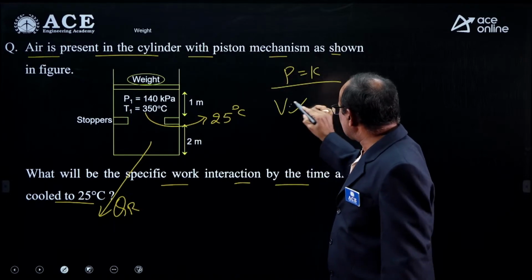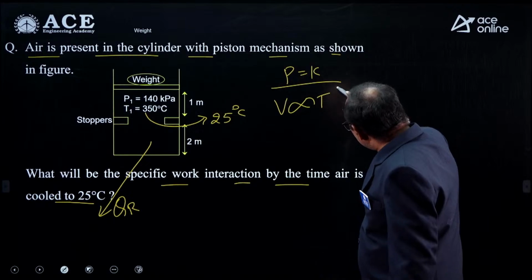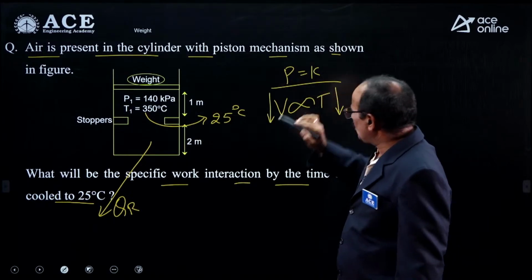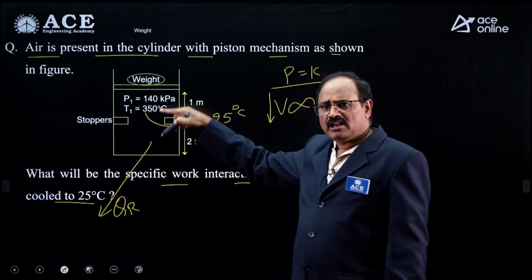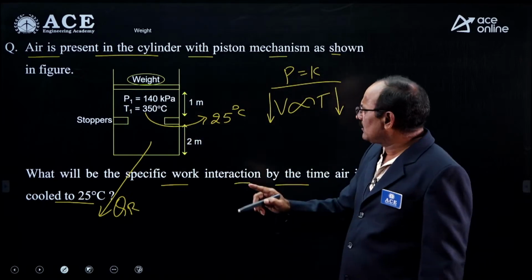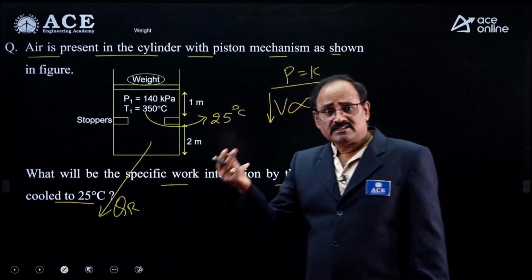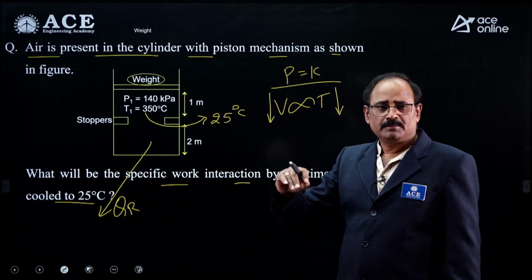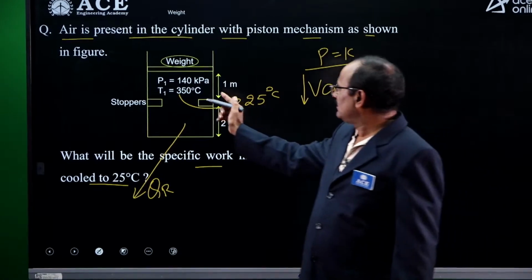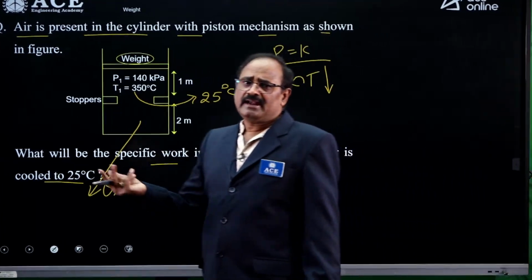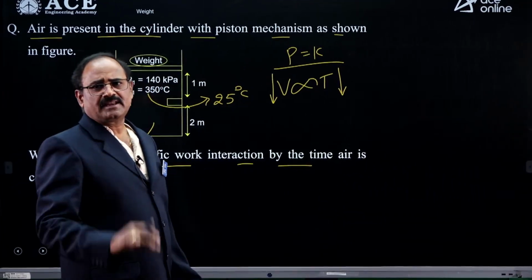since volume is directly proportional to temperature, as the air is cooling, temperature is dropping, and along with temperature, the volume occupied by the gas is decreasing. That volume decreases at constant pressure until the piston touches the stoppers. Once the piston touches the stoppers, because of the further heat rejection, the volume remains constant. That means it is the combined process of constant pressure heat rejection and constant volume heat rejection.